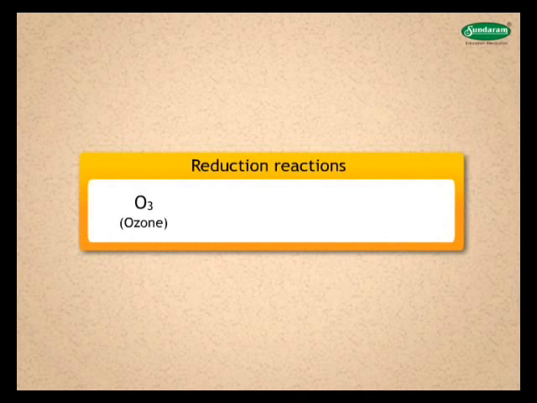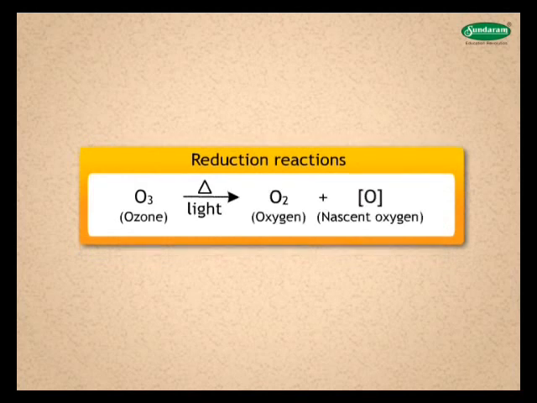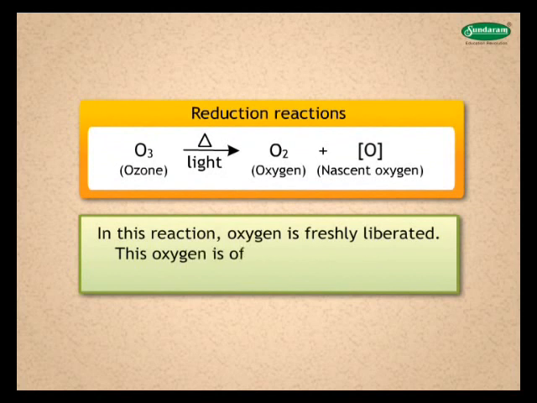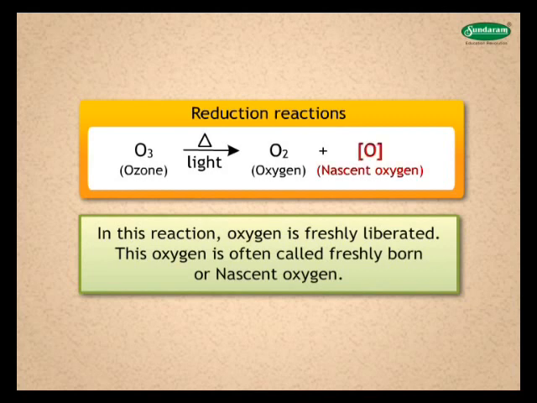O3, that is ozone, in the presence of light and heat gives nascent oxygen. In this reaction, oxygen is freshly liberated. This oxygen is often called freshly born or nascent oxygen. In a chemical equation, nascent oxygen is always denoted by showing the symbol of oxygen in square brackets.